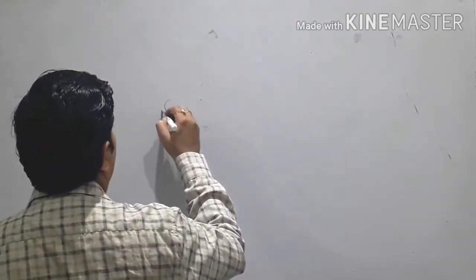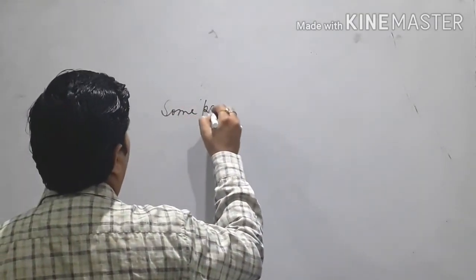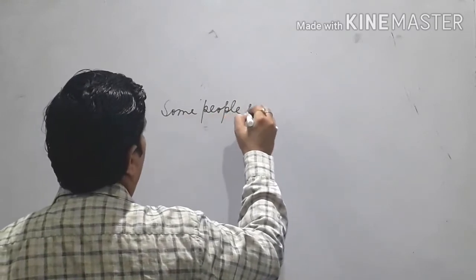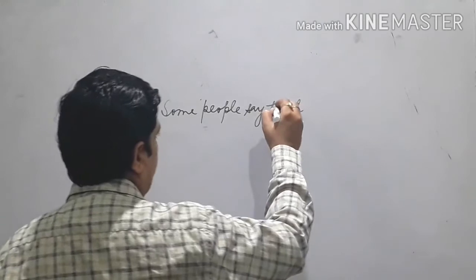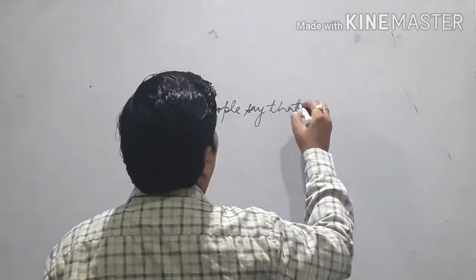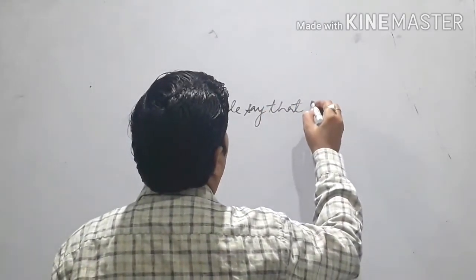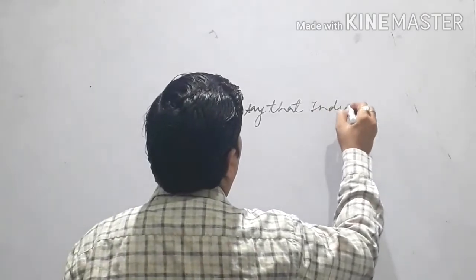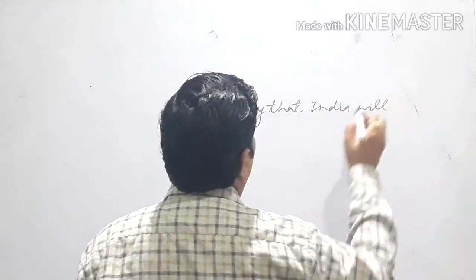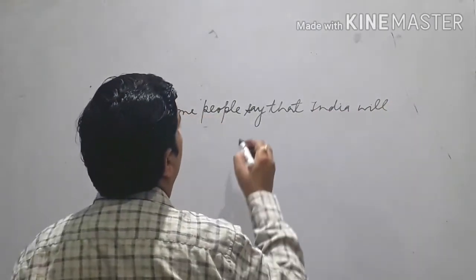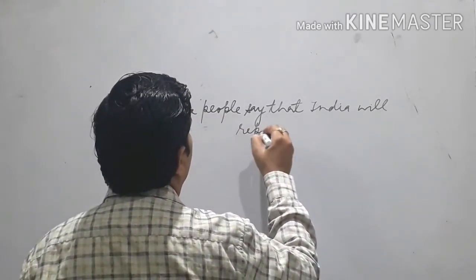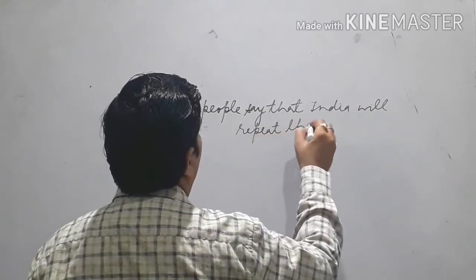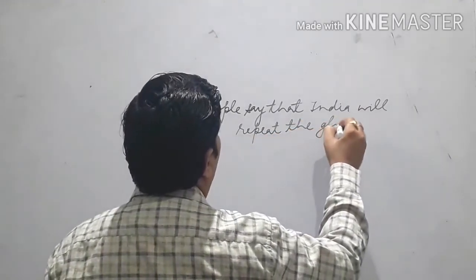See, suppose there is a sentence: Some people say that India will repeat the glory.